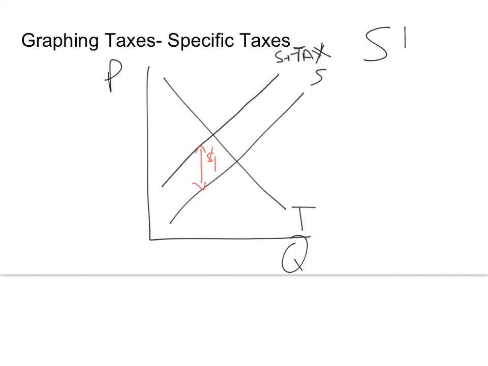Now we'll have the same effect. Supply goes down, so we shift it to the left. We have our original price equilibrium, original quantity, QE, and then our price after the tax goes up, and our quantity after the tax goes down.